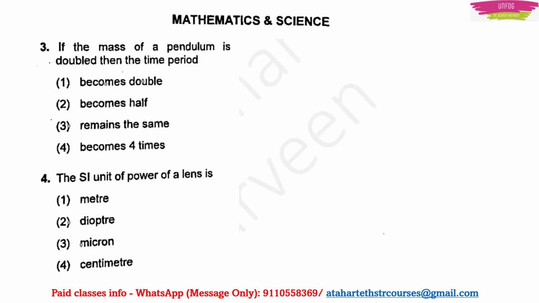Next, question number 3. If the mass of a pendulum is doubled, then the time period is. So this is a pendulum, initial pendulum. Then the mass is doubled 2 times. It was m, then it became 2m. Whether the time period becomes double, it becomes half, it remains the same, or it becomes 4 times. See, for this you should be knowing the formula for time period of a pendulum, which is equal to 2 pi into square root of L upon G. L is the length of the pendulum. G is acceleration due to gravity.